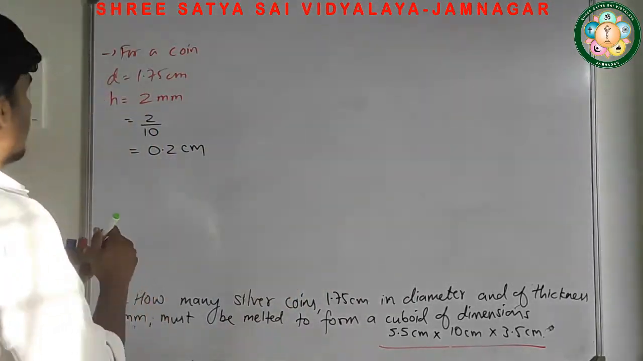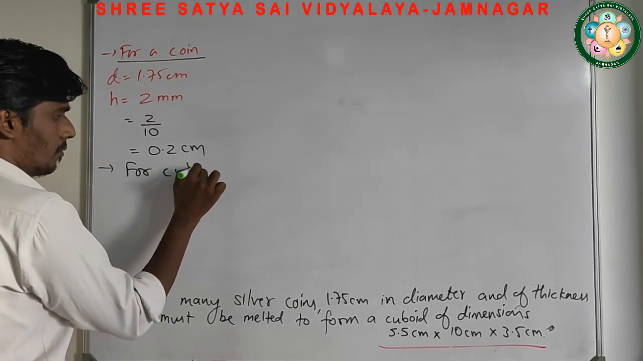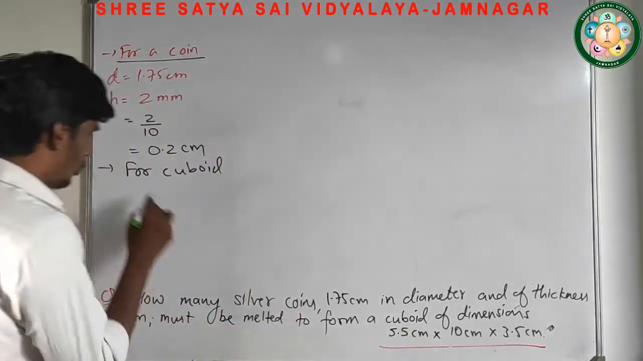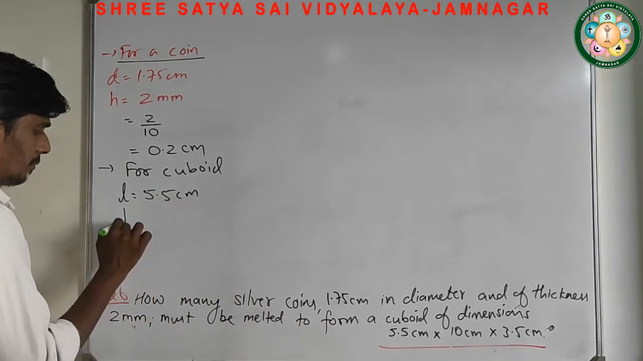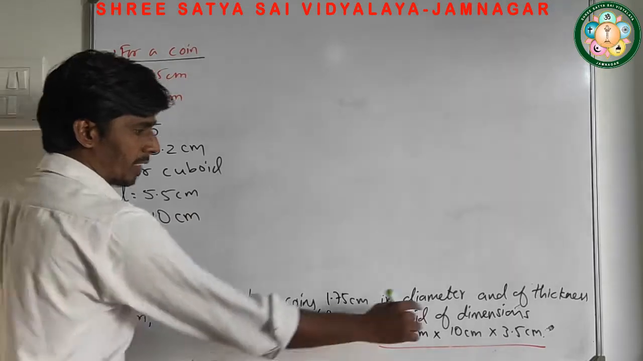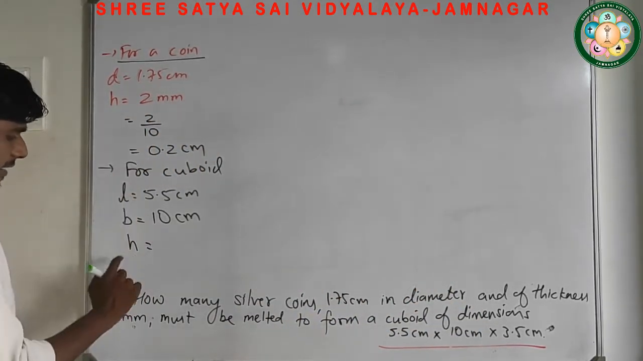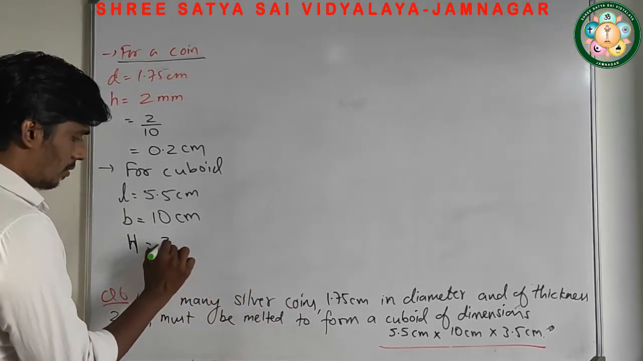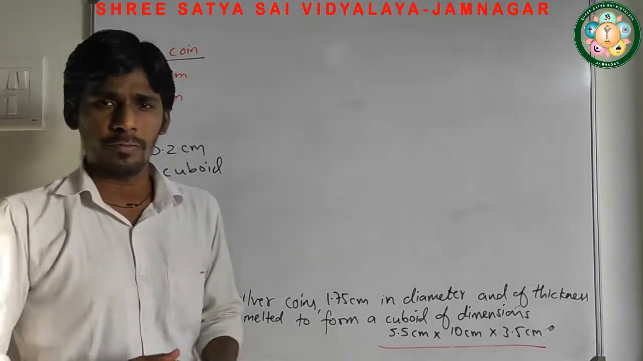Now this is for the coin. Now for the cuboid, this is length, breadth and height. So length is how much? 5.5 centimeter. Breadth is how much? 10 centimeter. Height is how much? Here two heights are there, so better we convert this into capital H, 3.5 centimeter.